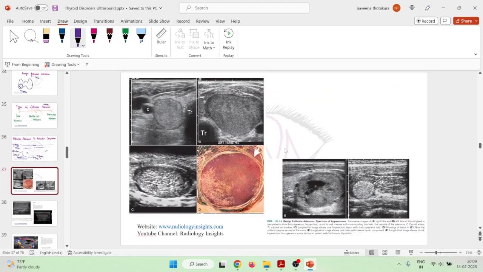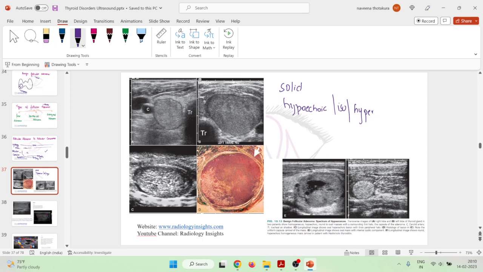Then, what are the sonographic features of these adenomas? These adenomas are solid lesions, and they are mostly hypoechoic. They can be isoechoic also, or hyperechoic also, especially this one is a hyperechoic lesion.